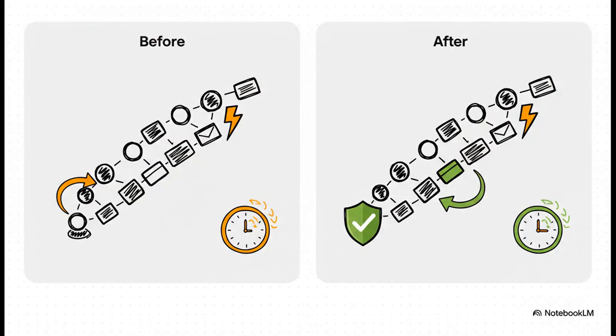And this comparison just says it all. Look at the before scenario on the left. A failure means you have to replay that entire, painful, long history of transformations. But on the right, after we've set a checkpoint, a failure just means we're loading that saved data from disk and picking up right where you left off. We're talking about a recovery time that can go from hours down to minutes or even seconds. It's a total game changer.